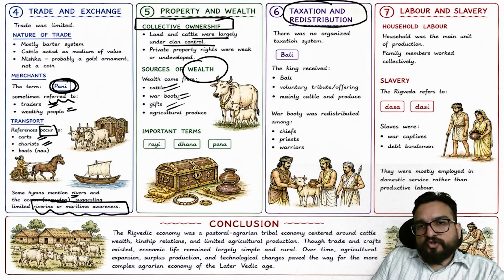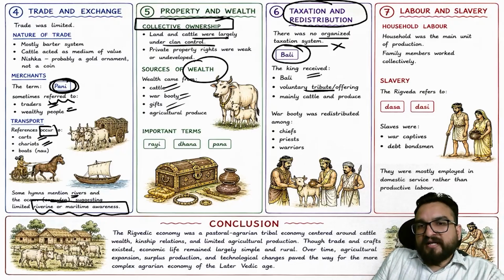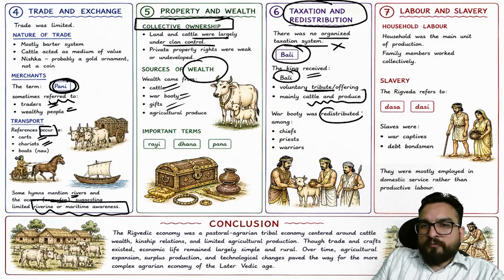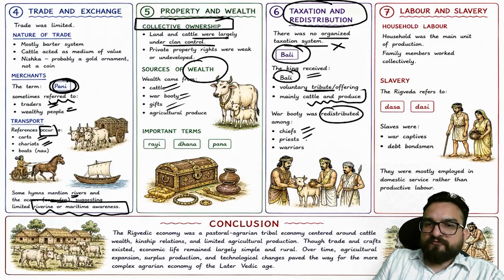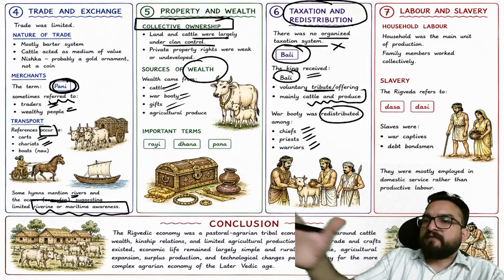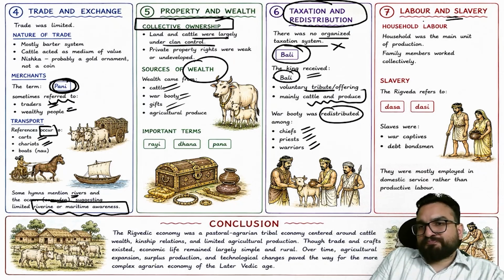How were taxation and redistribution happening? There was no organized taxation system. So how were they collecting the tax? By bali. Bali is basically a voluntary offering that the king can receive, mainly in cattle and produce form. War booty, whatever they had raided and collected, they would redistribute among the chief, priest, and warriors first. The rest they would distribute among the praja.